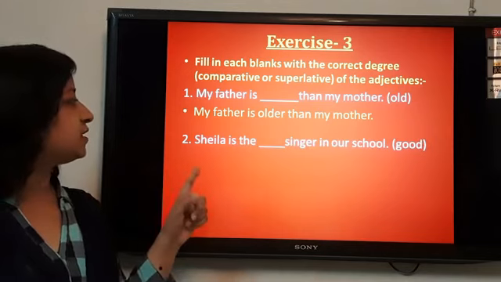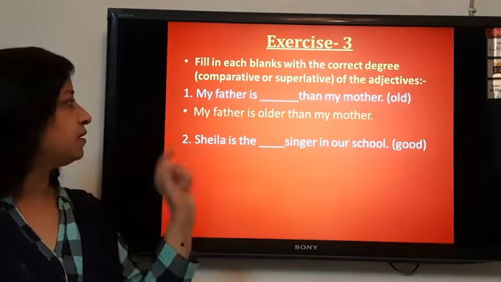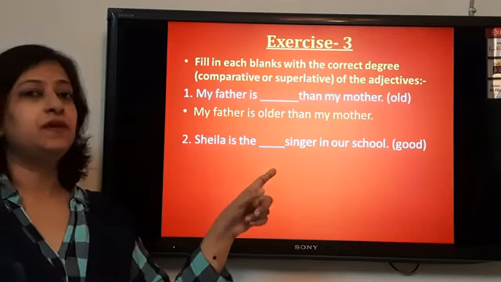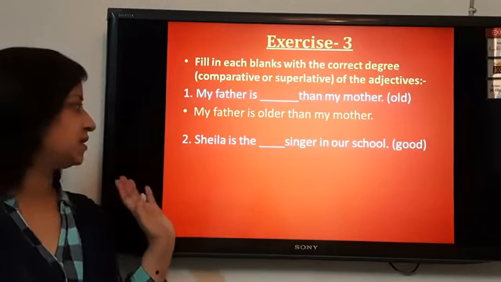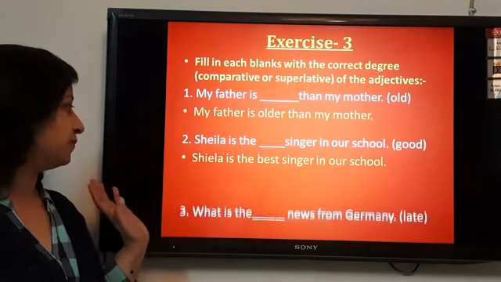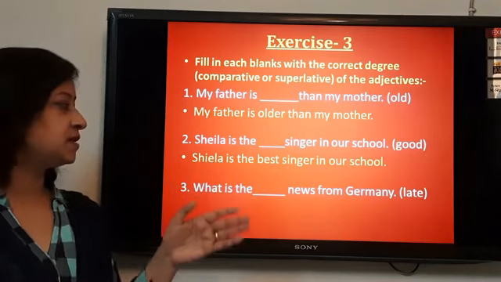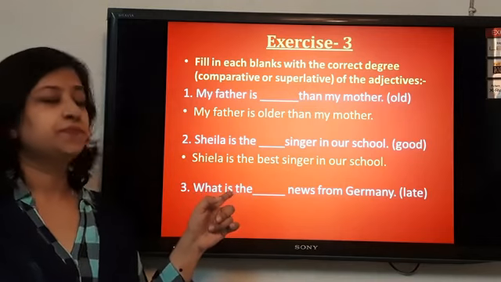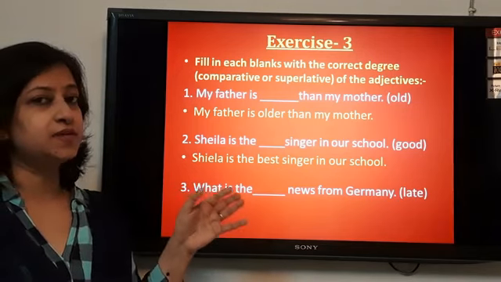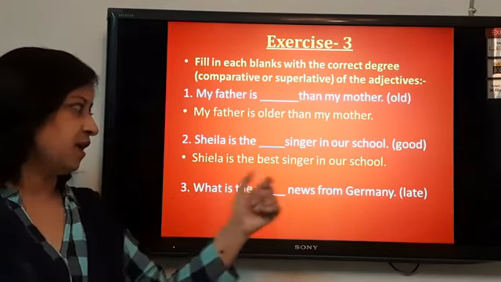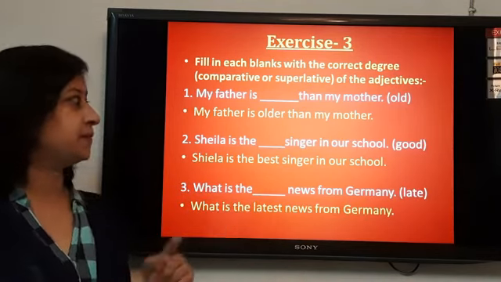Next, Sheila is the dash singer in our school. Now we are talking about the best one among all singers in the school. So we'll fill in this blank with the superlative degree of the word good. What is the superlative degree? Best. So Sheila is the best singer in our school. What is the dash news from Germany? Late, later, latest. And the is, what is the here? The is the article that is used just before the superlative degree of the adjective. And what is the superlative degree? Latest. What is the latest news from Germany?